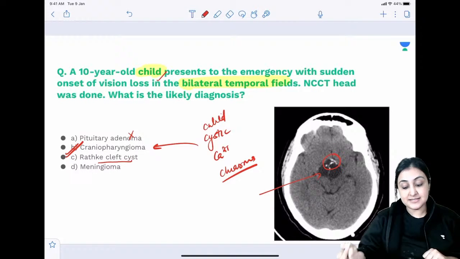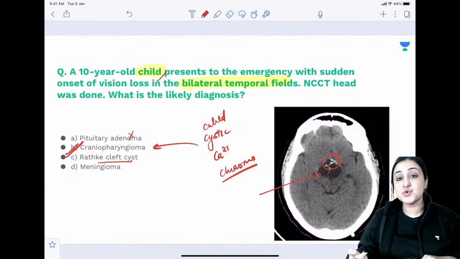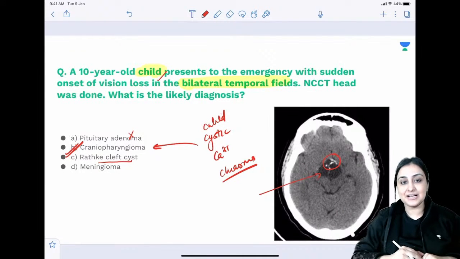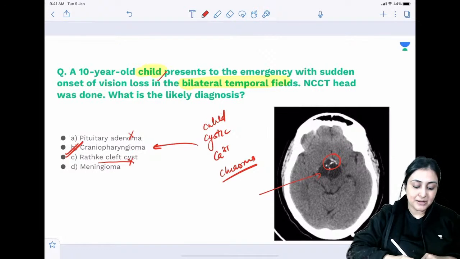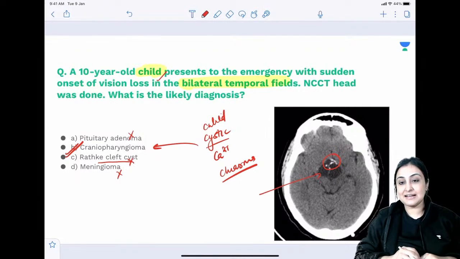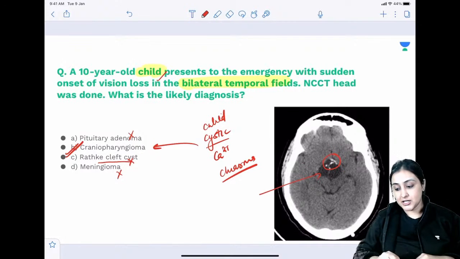Rathke cleft cyst, yes, it is a cyst, but it will not be present in a child. It will never be so big. It is always within the sella, so it will never present with optic chiasma compression. Meningioma, again in a child, very unlikely, and it is not cystic. Rathke cleft cyst is just one remnant. So Rathke pouch जो होता है उसका remnant से one cyst is there, very small cyst within pituitary. It is usually located in adults.